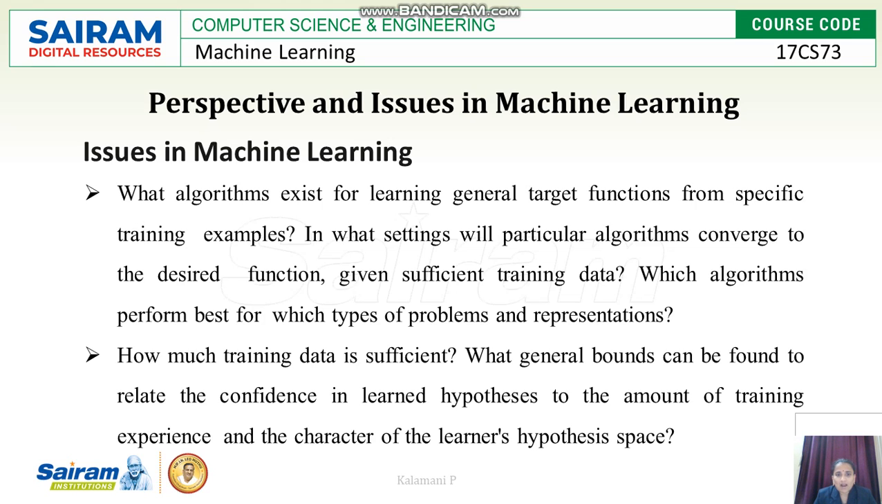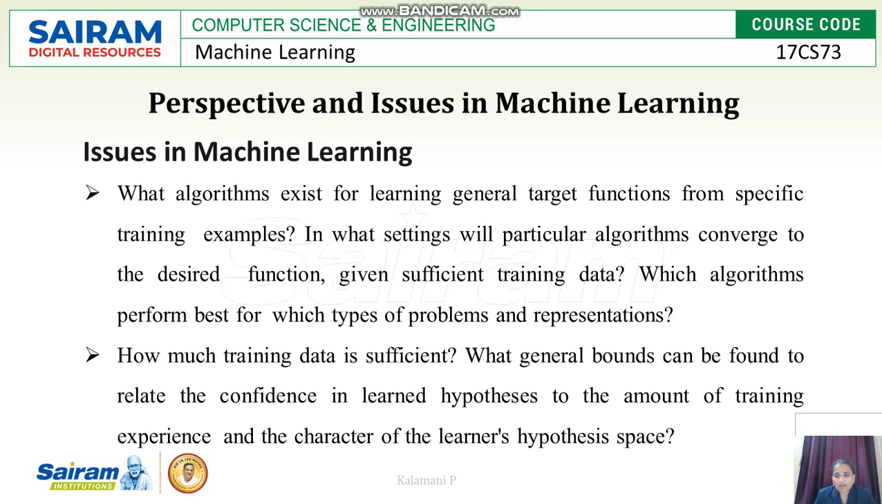First we'll see what algorithms exist for learning a general target function from specific training examples. Because first we are training the machine with specific training examples, and from that we are moving towards a general target function. So what type of algorithms exist for learning the general target function from specific training examples? That is one of the issues. Another is which algorithms converge to the desired function given sufficient training data. That is also an important aspect.